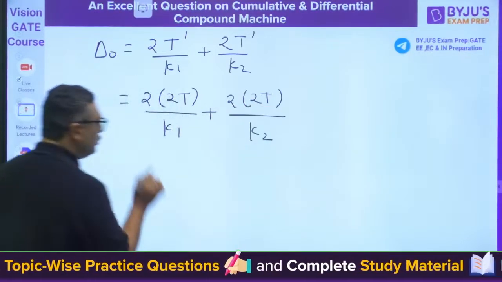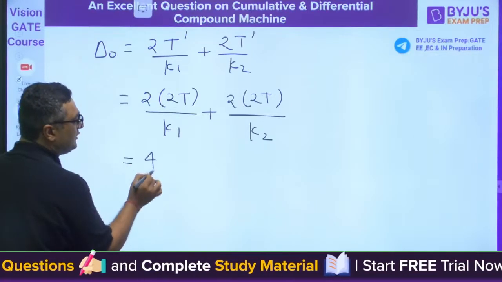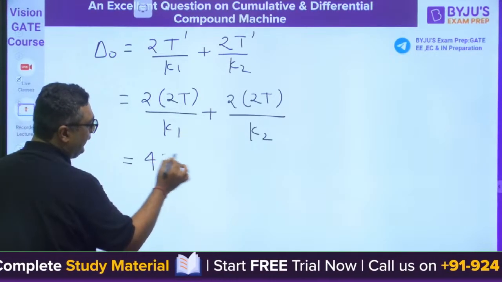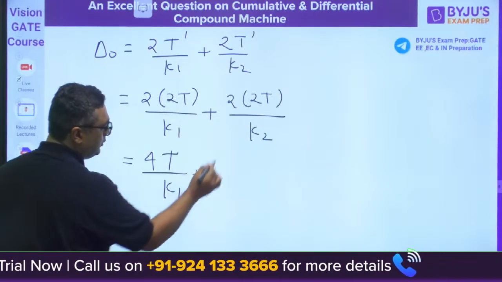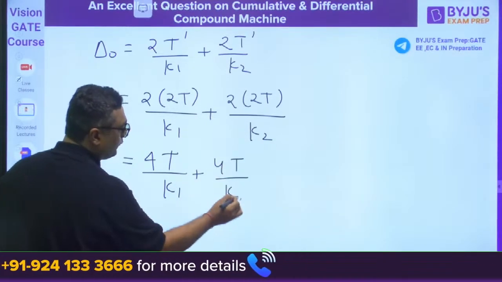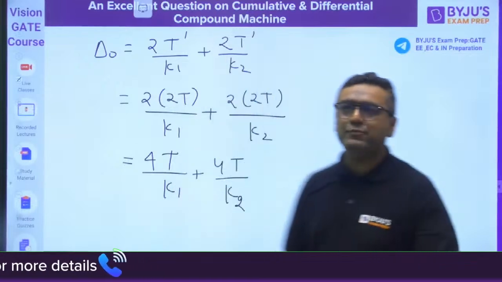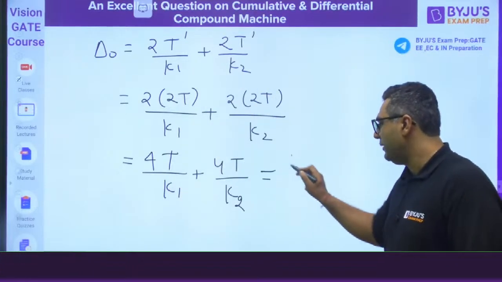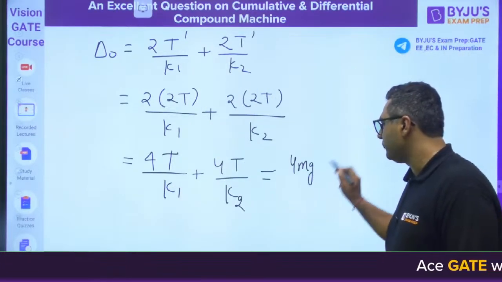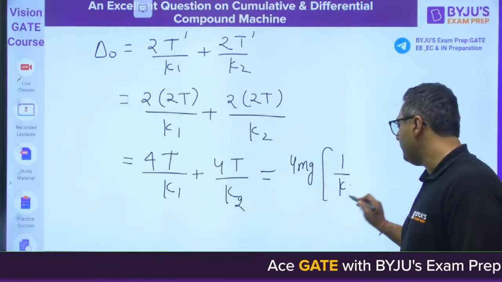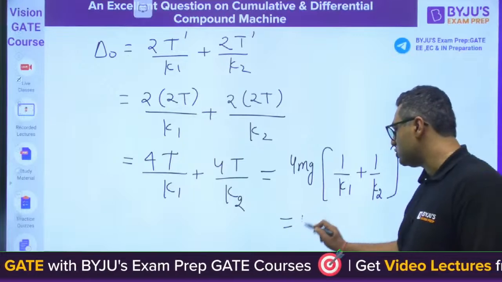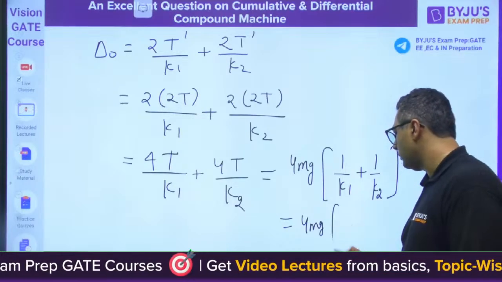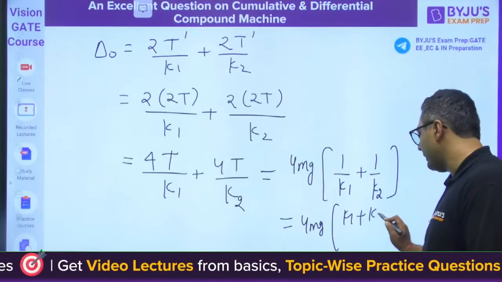Then you know T is mg. So it is 4T common, by K1 plus 1 by K2. T is coming out to be mg, so you will be having 4 mg common, 1 by K1 plus 1 by K2. Is it clear for everyone? The answer will be 4 mg into K1 plus K2 by K1 K2.